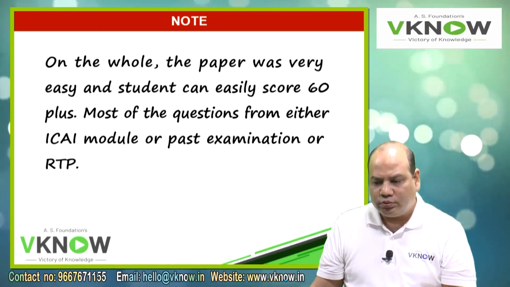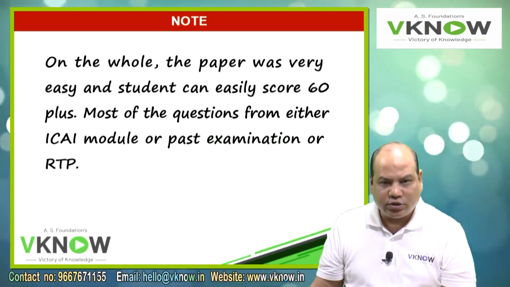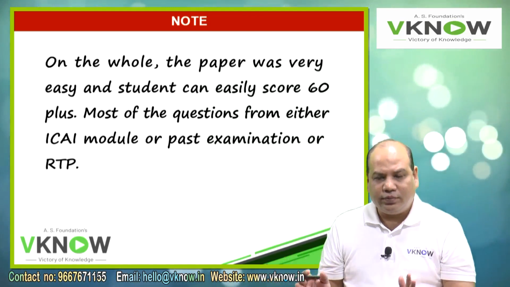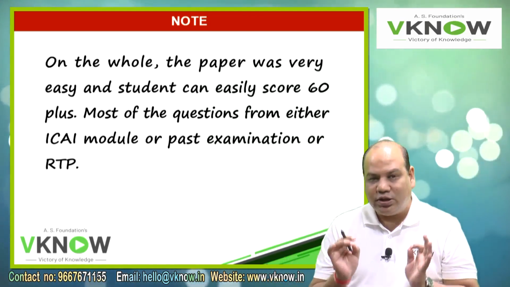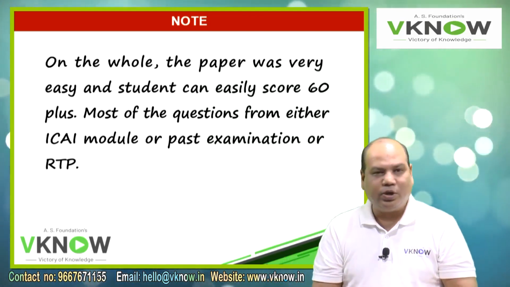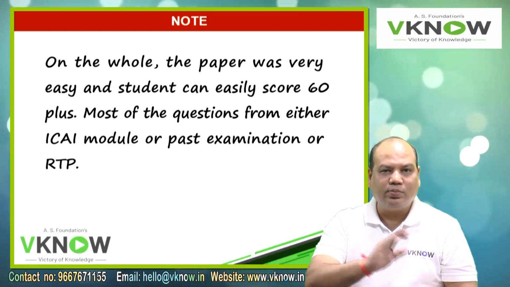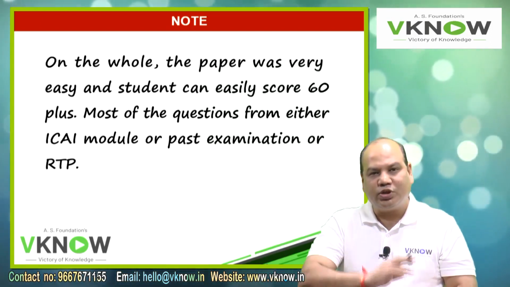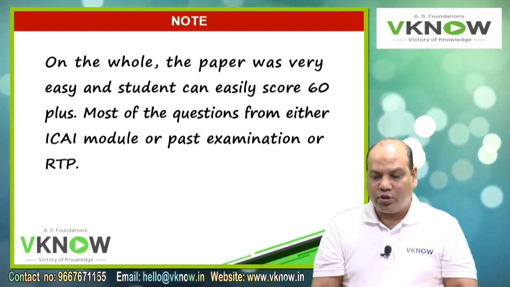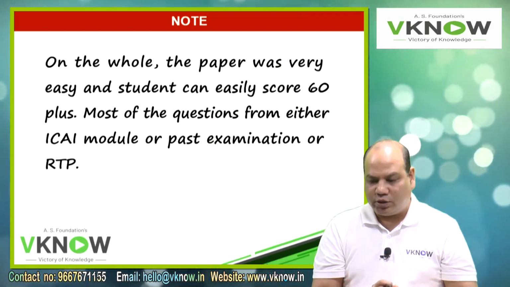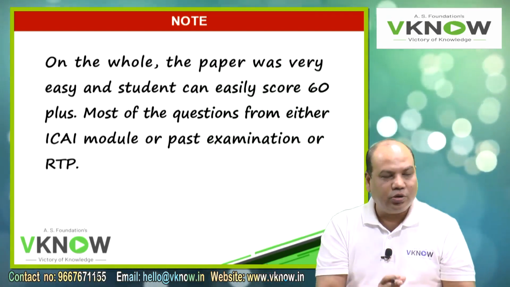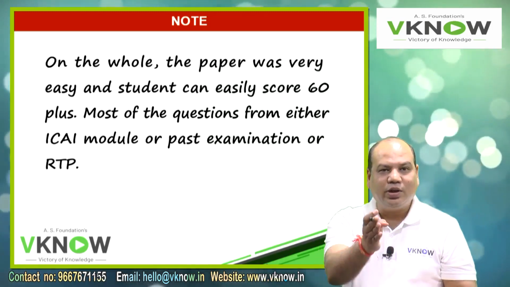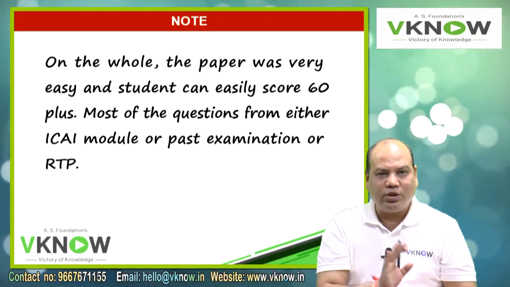So on the whole, the paper was very easy, and I believe a student can easily score 60 plus. A student who has completed the whole course, who has revised it once or twice, can easily score 60 plus. Few questions were from your intermediate only, like the segment report problem was easy.